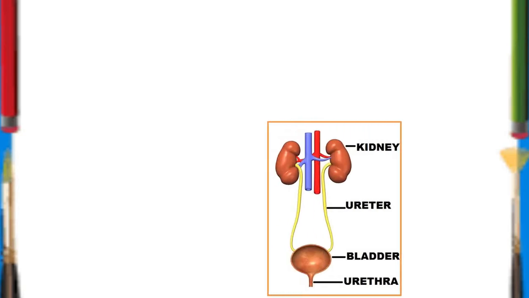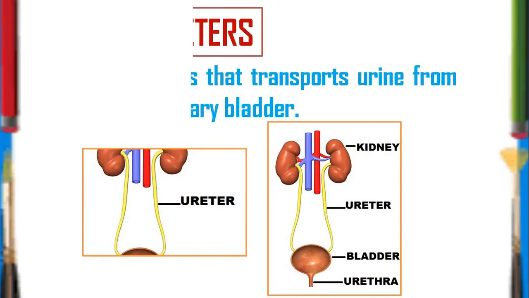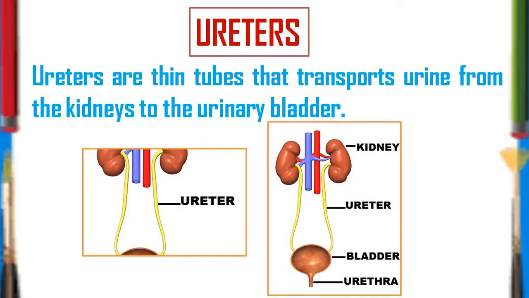As you can see in the picture, after the kidneys there are two tubes named the ureters. So in this portion we will study about the ureter. See, this is the pipe. Ureters are thin tubes that do the function of transportation. They transport the urine which was formed in the kidneys.